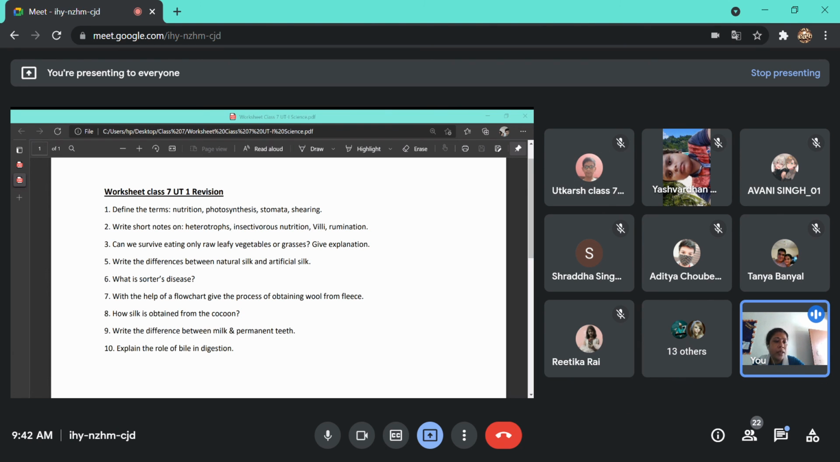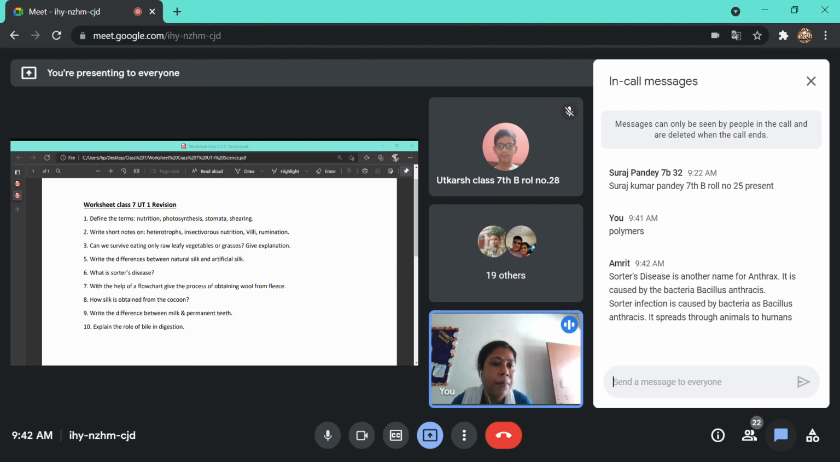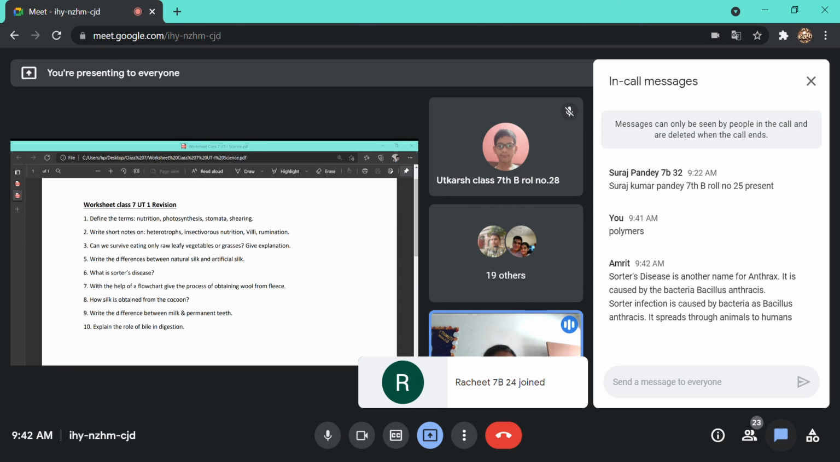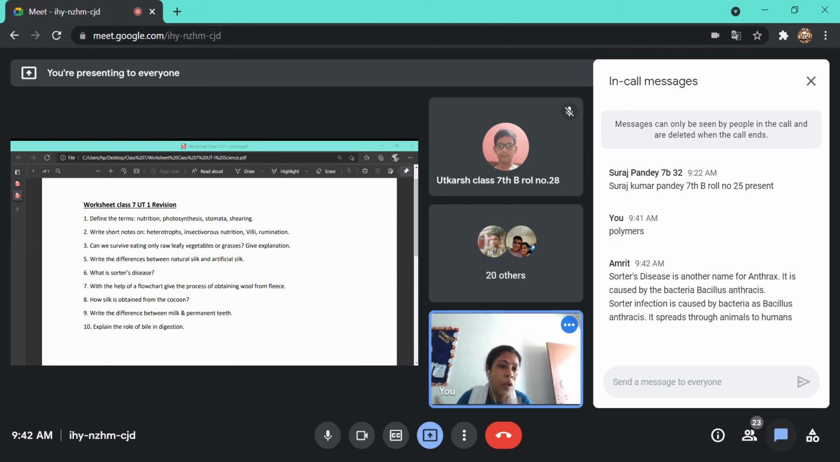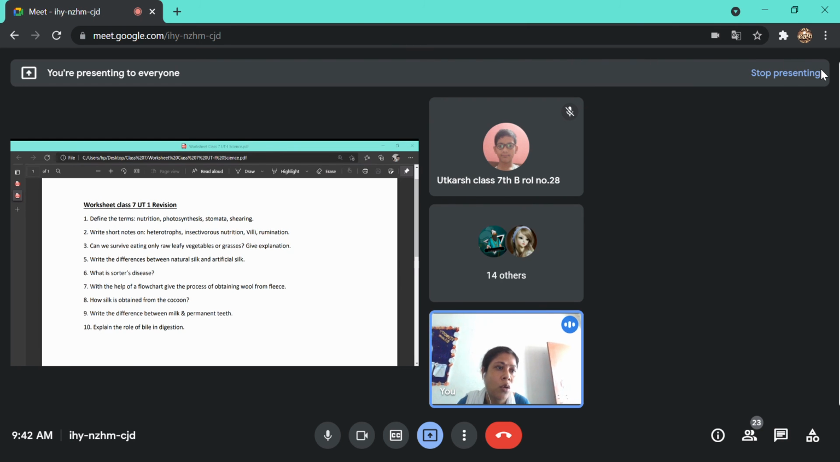Just let me clear one thing, Amrit: Sotters disease is the name of the disease, and anthrax is the bacteria that causes Sotters disease. Yes, you can also name it anthrax, but it is a type of bacteria, whose scientific name is Bacillus anthracis, which you have written over there. Yes, you can give such information, no problem.